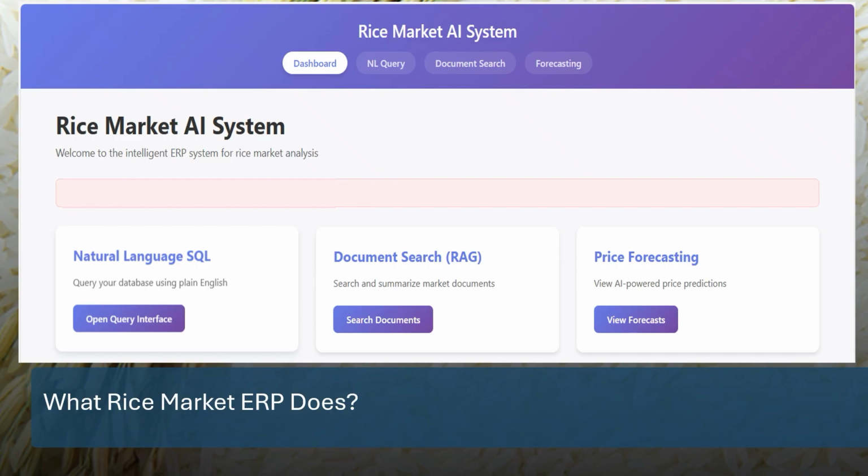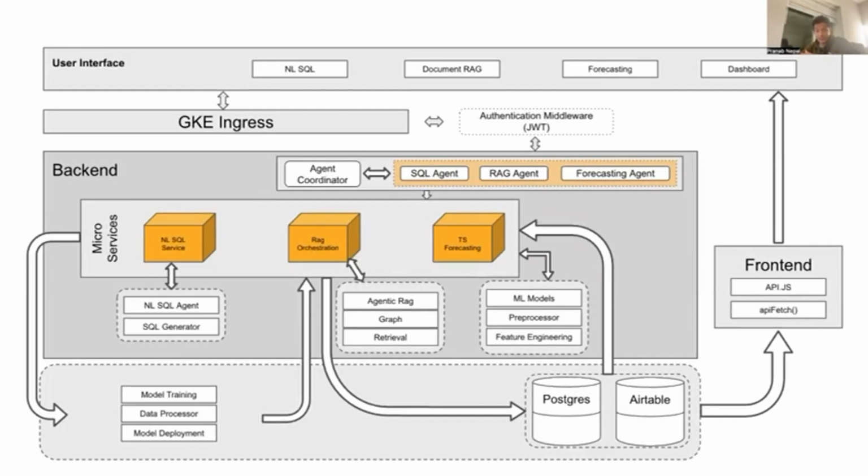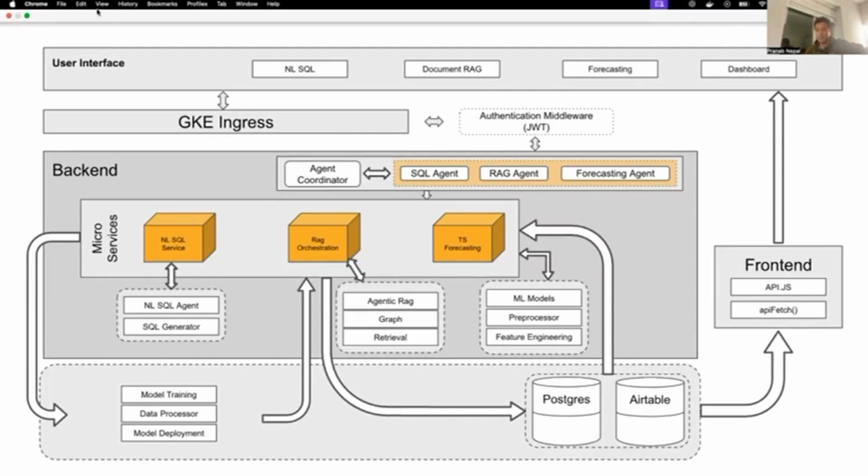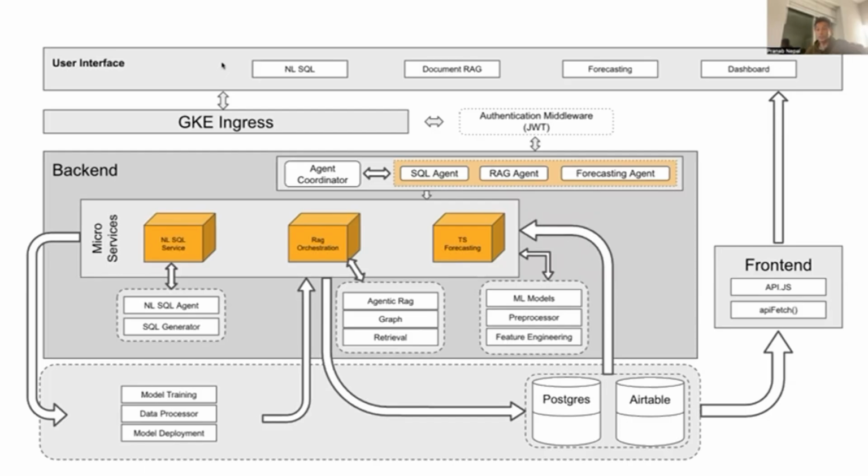Thank you, Davar. As you said earlier, our UI comprises dashboards showcasing our three capabilities. Natural language to SQL converter, which enables users to use English to query the database. Document RAG, which is used to keep documents and context relevant to the user. And finally, forecasting that predicts demand and prices. Our system uses a modular cloud-native architecture built around microservices, multi-agent intelligence, and integrated data and machine learning pipelines.